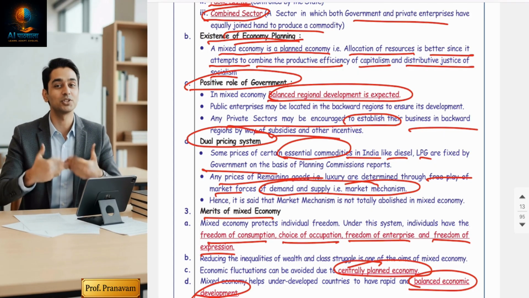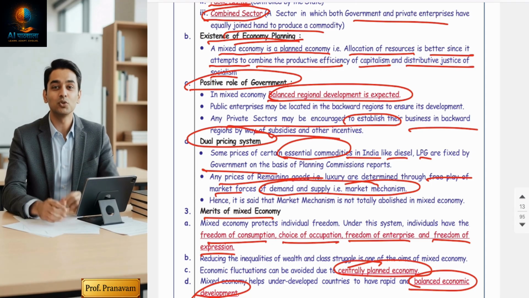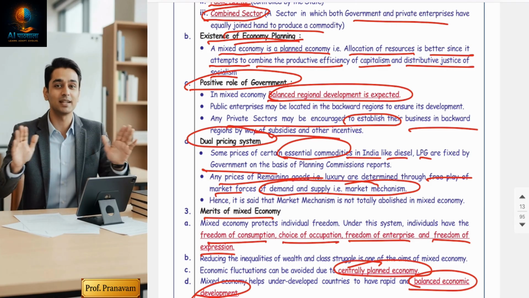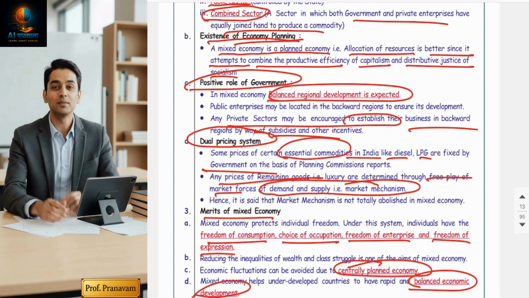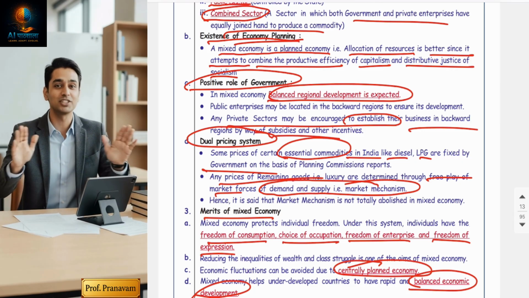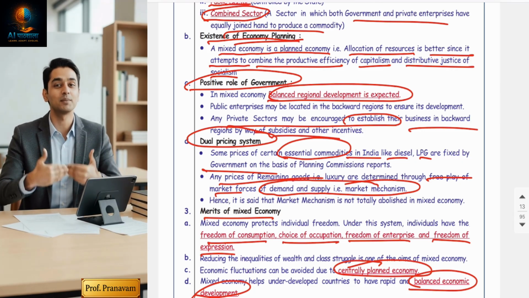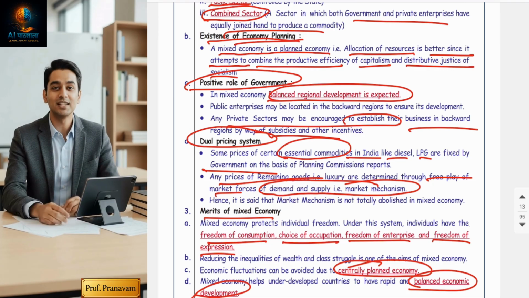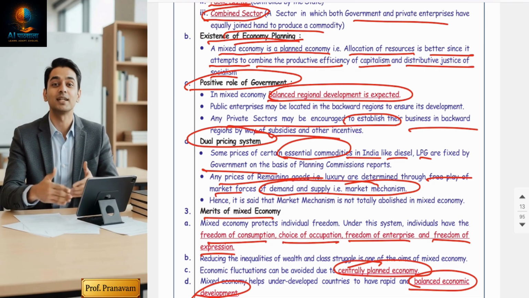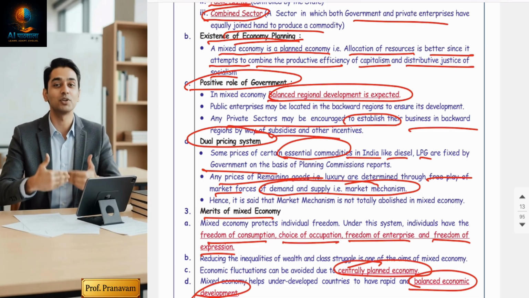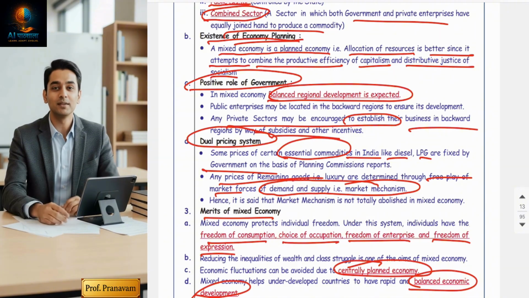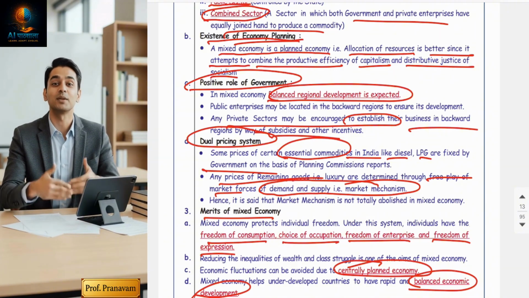But one thing I can say, guys, that in today's world, 100% capitalism and 100% socialism is not there. A mixture of both will be there. Yes, I can say the ratio of capitalism and socialism varies from country to country. For example, US is a capitalist economy, but it's not 100% capitalist. Over there, government plays a much lesser role, and the private sector plays a very high role. Russia is a socialist economy, government is barabar. China is a socialist economy, right?